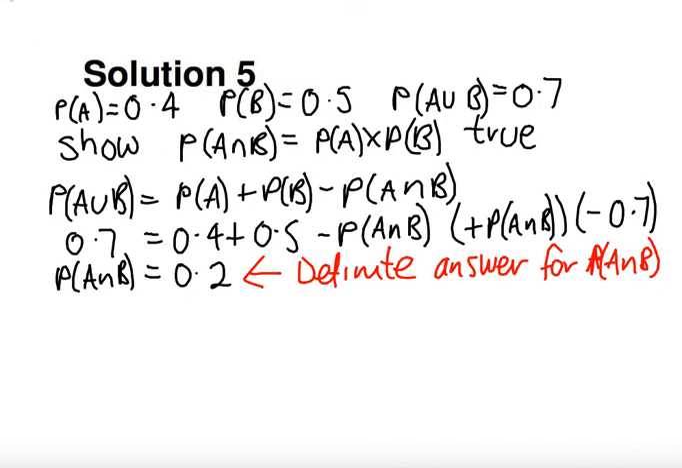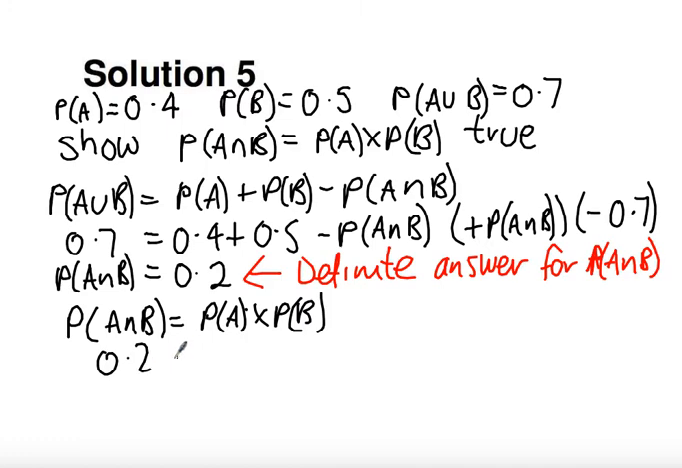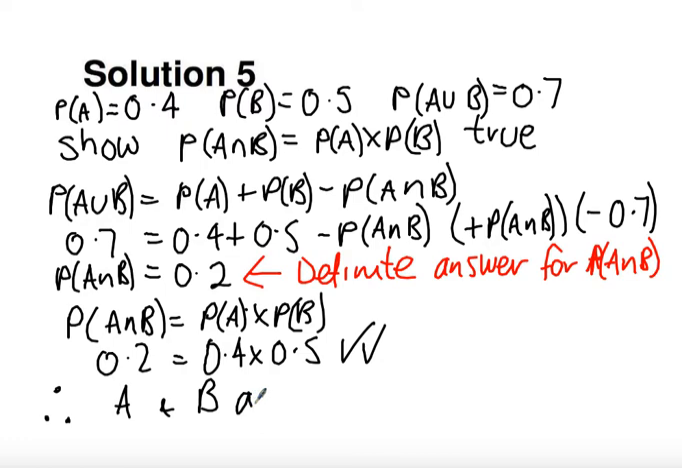Now, what I'm trying to do is I want to show that probability of A intersect B is probability of A times probability of B. So let's see if that's true. So this is what we're trying to show is true. So is 0.2 equal to 0.4 times 0.5? Well, yes it is. Therefore, A and B are independent.